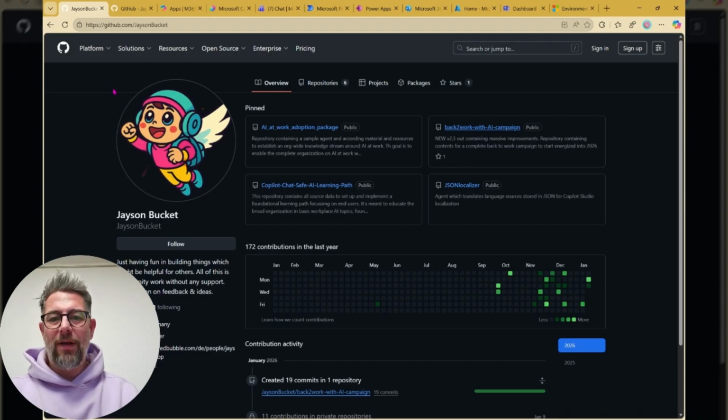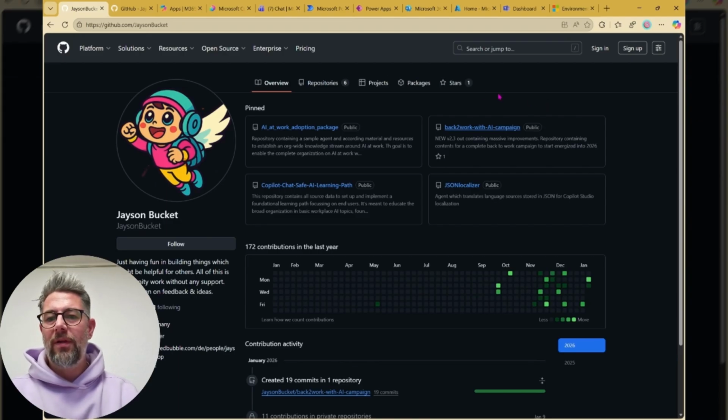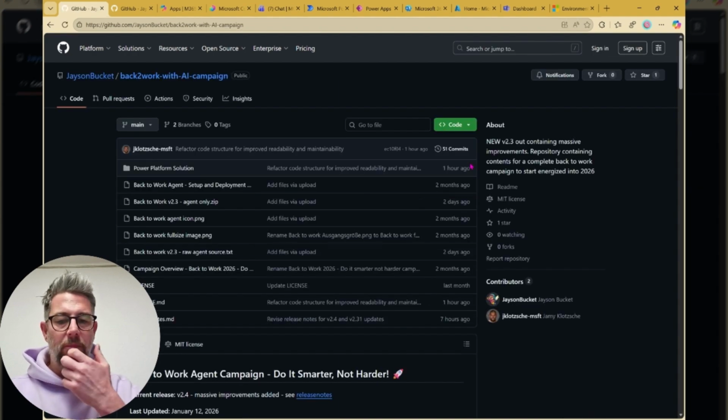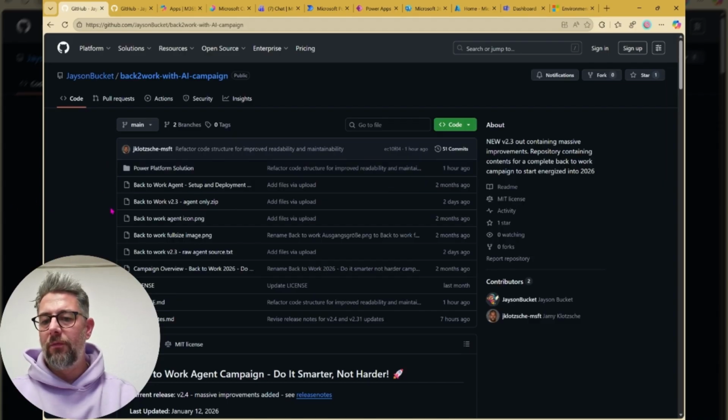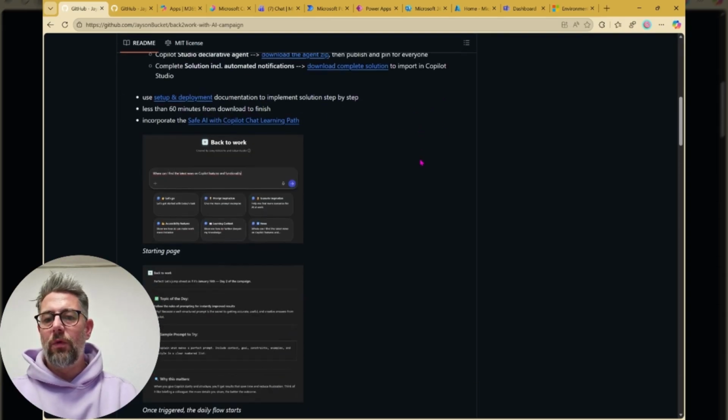We're on GitHub right now, and I'm starting here because not everyone is used to how GitHub works. Basically, at github.com/Jason Bucket, you will find the repository we're in. Clicking on the Back to Work with AI campaign brings you into a folder view. Within the README, you also get some information on the newest release and what it's all about.